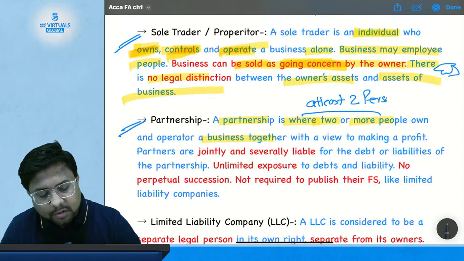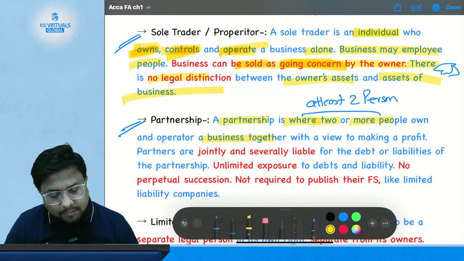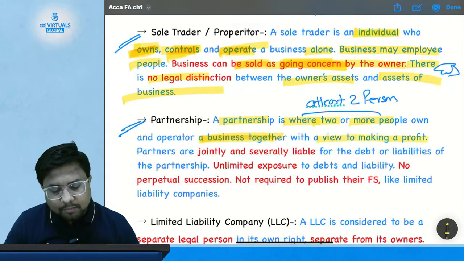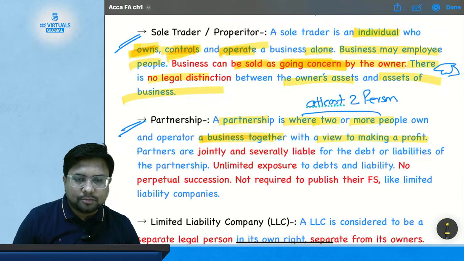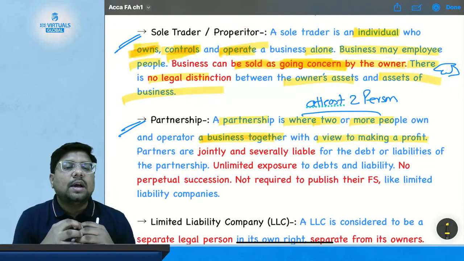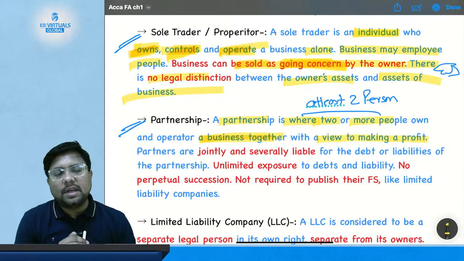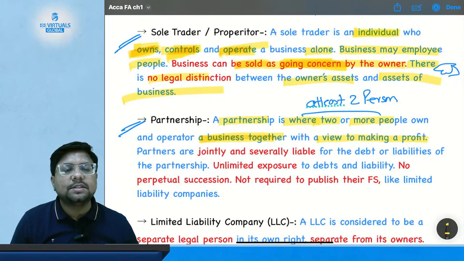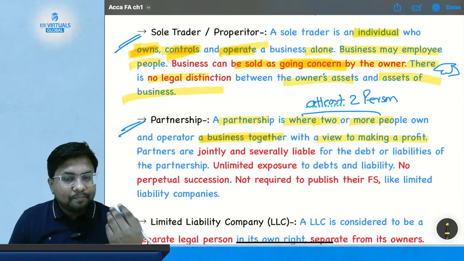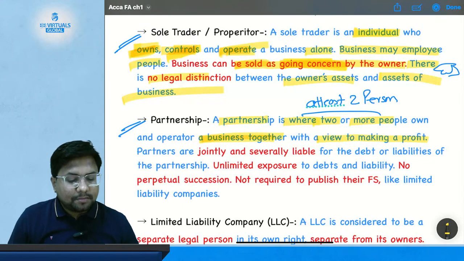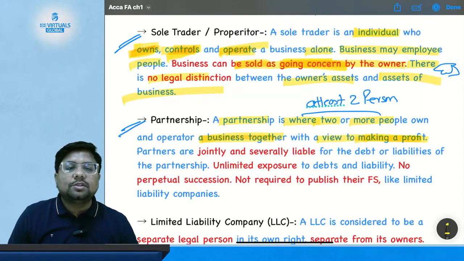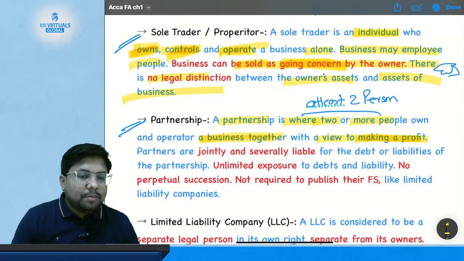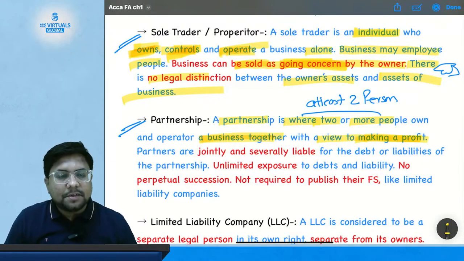Two persons are required to operate a business together with a view to making a profit. Suppose I and another teacher came together to start our classes, and we are going to own, control and operate the business with the motive of making profit. So it becomes a partnership, where at least two or more people come together to run the business.